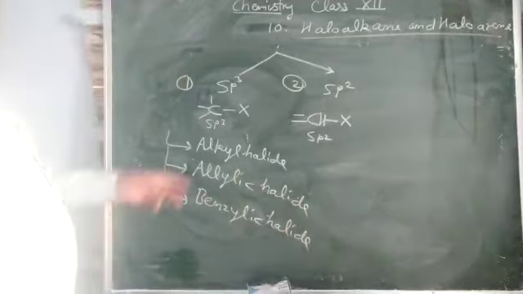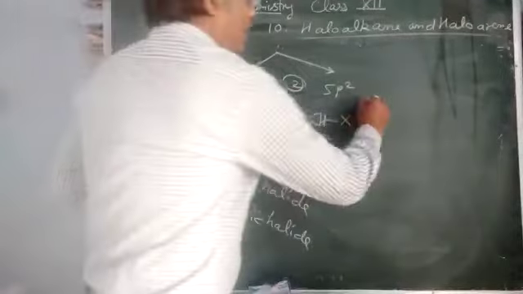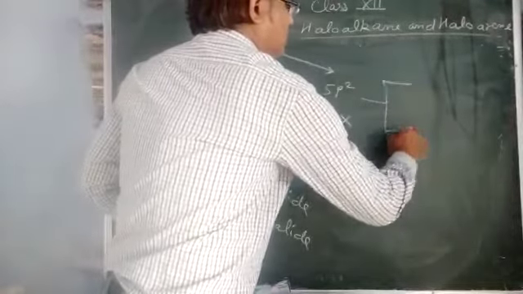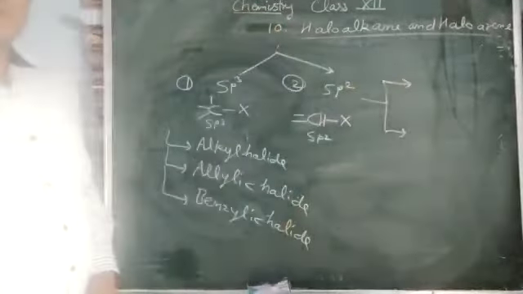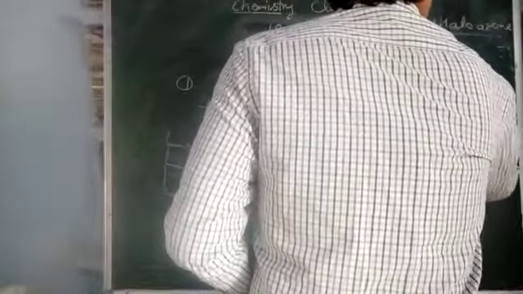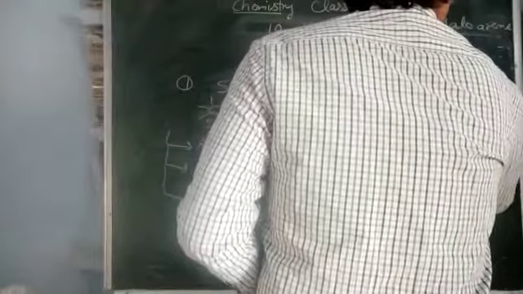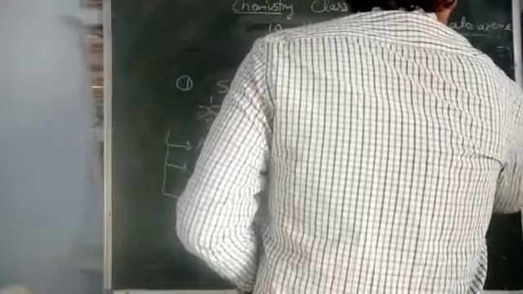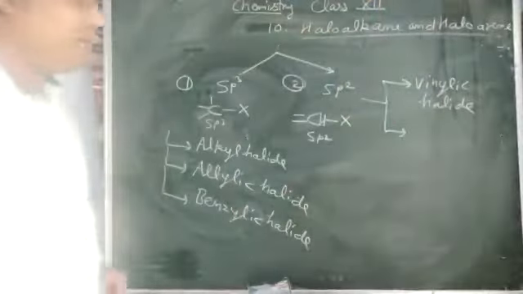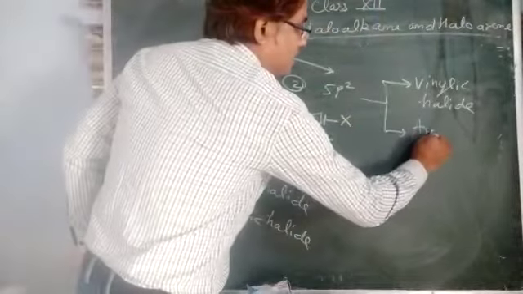In the second type, there are further two types. Vinylic halide is the first one, and the second is aryl halide.